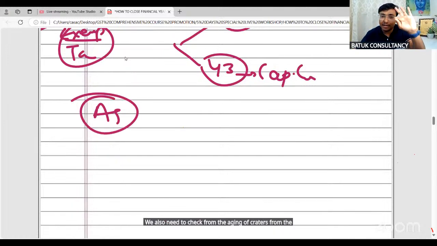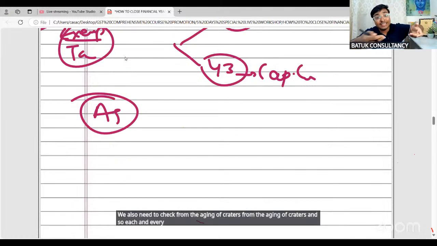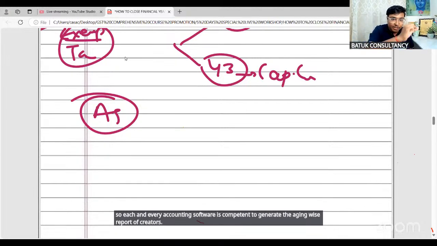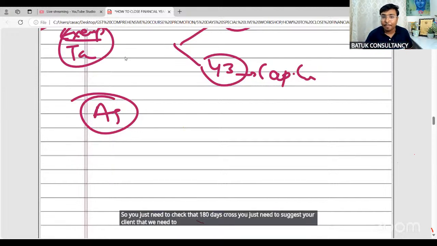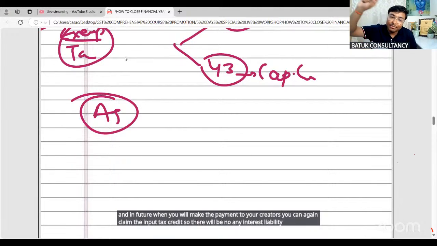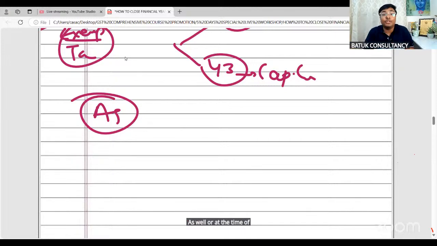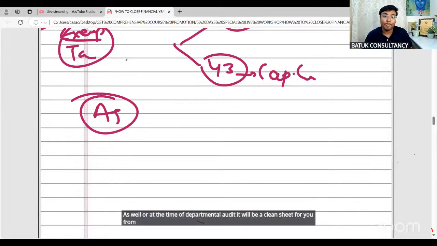And sir, each and every accounting software is competent to generate the aging wise report of creditors. So you just need to check that 180 days cross. You just need to suggest to your client that we need to reverse the input tax credit under other reversal part. And in future, when you make the payment to your creditors, you can again claim the input tax credit. So there will be no interest liability as well. Or at the time of departmental audit, it will be a clean sheet for you from a creditors perspective.